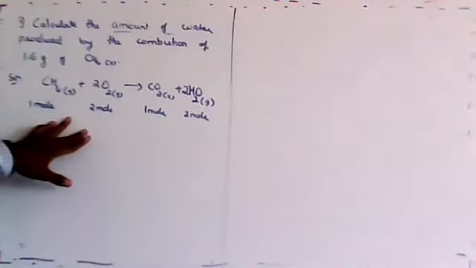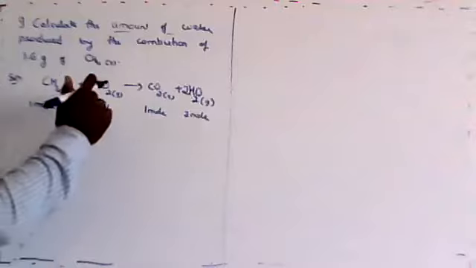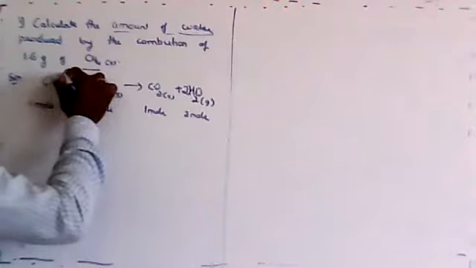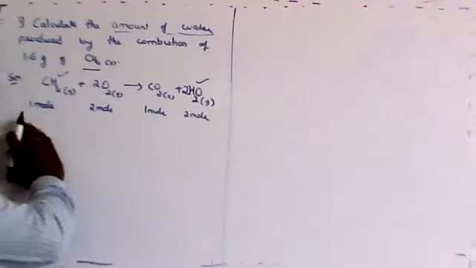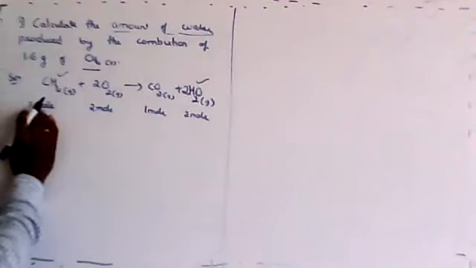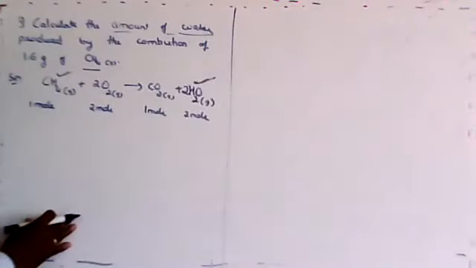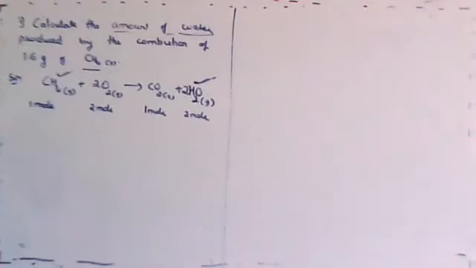But I'll tell you, dear students, concentrate. What you can do now is, since they are just asking for water, and they have given the CH4, only take these two. This would be enough now. Don't write each and every sentence. Just write this one and this one, because they are asking this one by giving this one. Are you clear, dear students? There is no need to write everything.